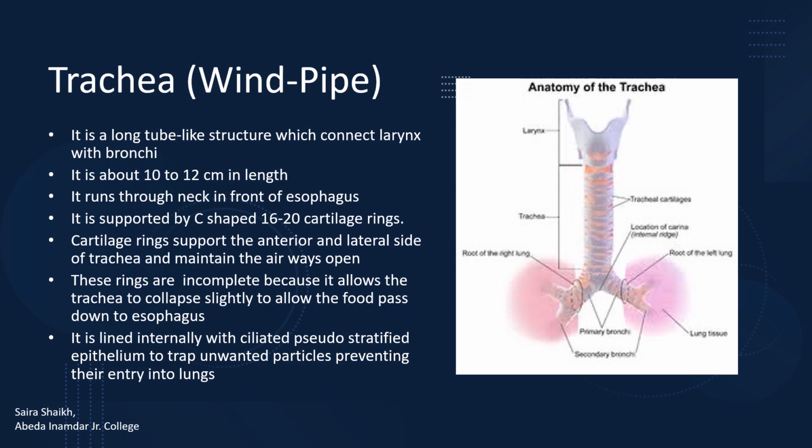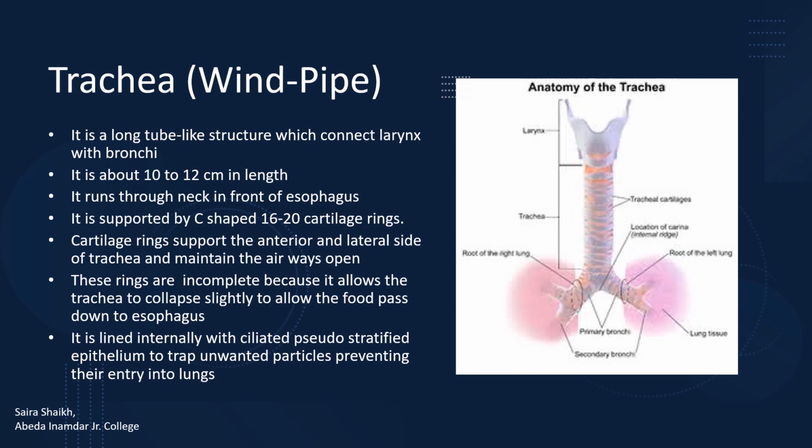Trachea is the next part of the respiratory tract. It is also called the windpipe. It is a long tube which connects the larynx with the bronchi. It is about 10 to 12 centimeters in length. It runs through the neck in front of the esophagus. It is supported by C-shaped cartilage rings. Their number is about 16 to 20. These rings support the anterior and the lateral side of the trachea to keep the airways open.